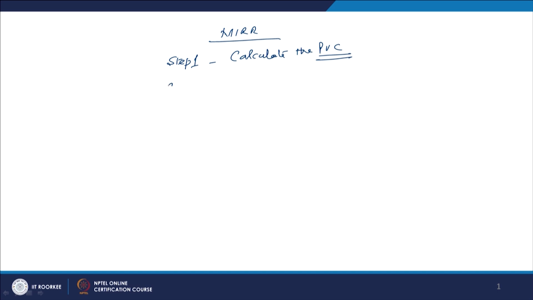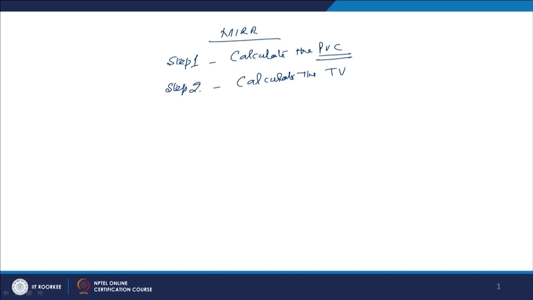Then is step number 2. Step number 2 is, now we have to calculate the terminal value, TV, of the future cash flows which are expected from the project. The terminal value of the future cash flows expected from the project, we have to calculate.